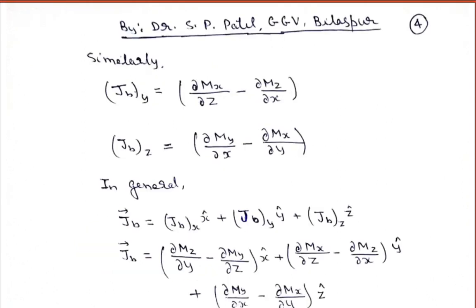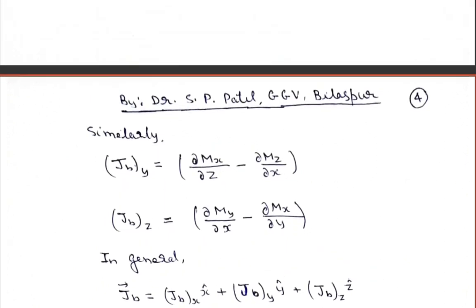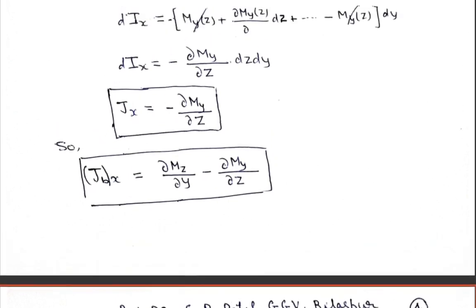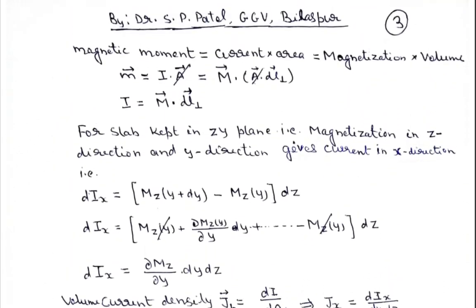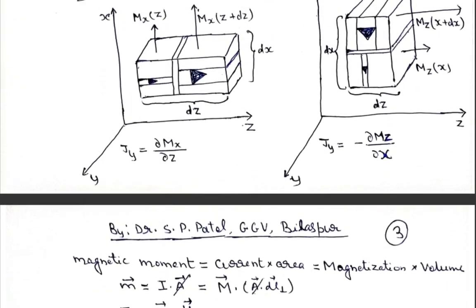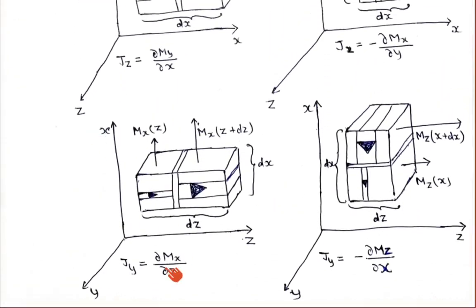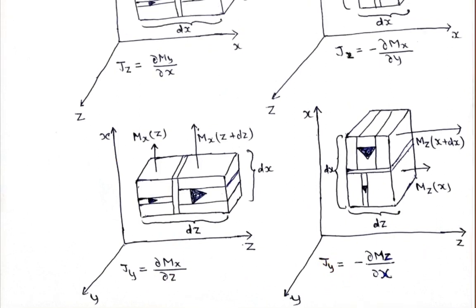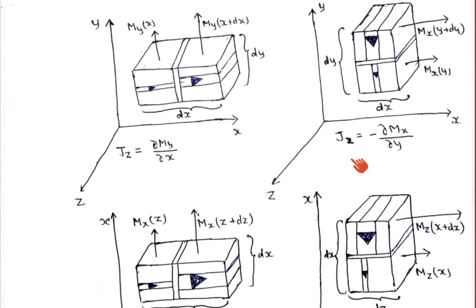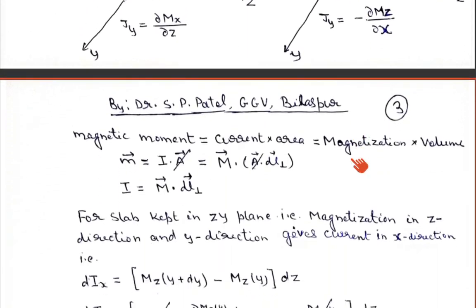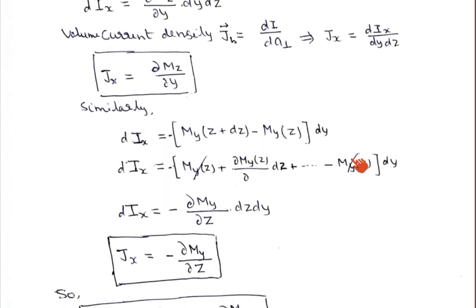Similarly, we can do the same when the chunk is placed, let us say, in the ZY plane as I have done here, or we can place it in the XY plane and the ZX plane. If you do it for the ZX plane, the current will flow in the Y direction, and similarly when we place it in the XY plane, it will give the Jz current. I am leaving this part for you to do and cross check.